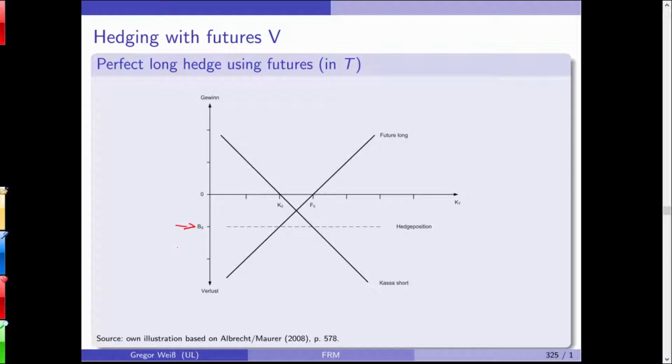From these pictures, of course, you can also see that if you can observe a basis, and if you are able to do such a short hedge or long hedge with relatively little transaction costs, you can immediately try to earn this risk-free profit. And this is why these markets are actually quite liquid. There are a lot of market makers in the market that will see this, and they will try to make a profit and to do the arbitrage here. So otherwise, this would be too good to be true.